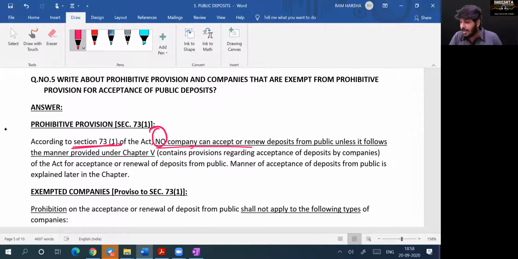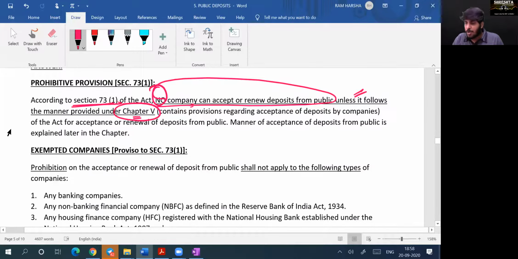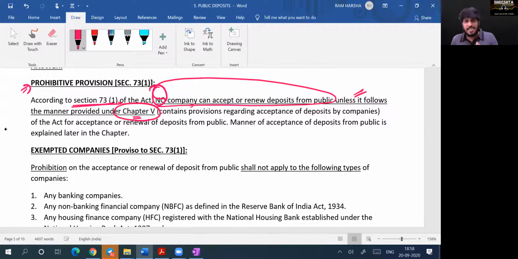No company can accept or renew deposits from the public unless it follows the procedure given under Chapter 5 of the Companies Act. Unless it follows the provisions of Sections 73 to 76, it cannot accept deposits from the public. This is a prohibitive provision. It says a company is not permitted to accept deposits.